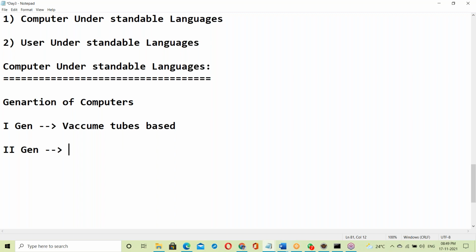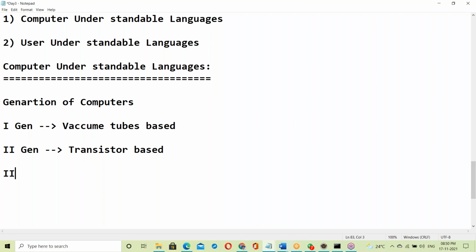What is the second generation? Yes, here electronic case will study this. Second generation, good: transistor based. It's transistor based.